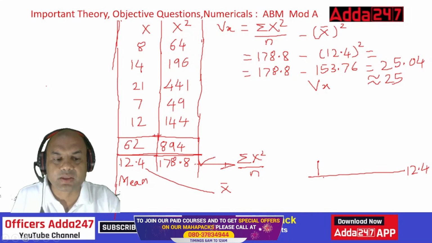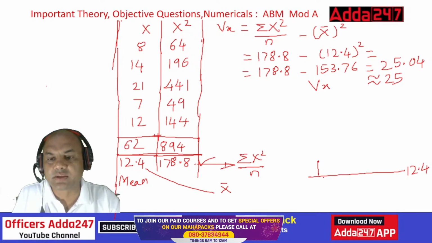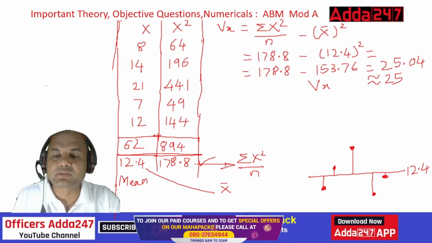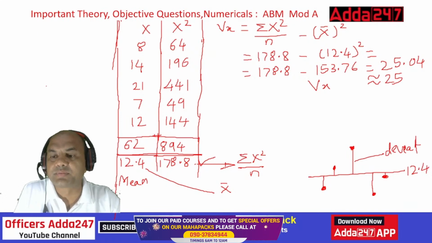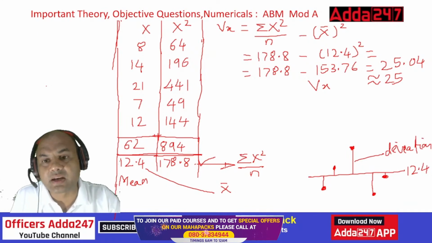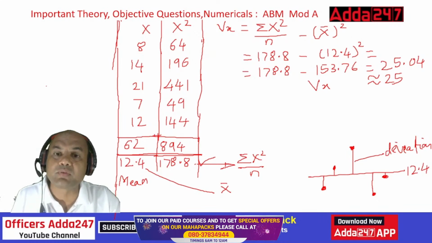So suppose I start drawing over here, this will be 8 because it's below, lesser. Then 14, it will be somewhere over here. Then 21, somewhere over here, right? Then 7, lesser over here. Then 12, so roughly over here only. Right? Whatever I am getting, this is known as deviation. And then I find out the standard deviation from this, and from there I find out the variance.